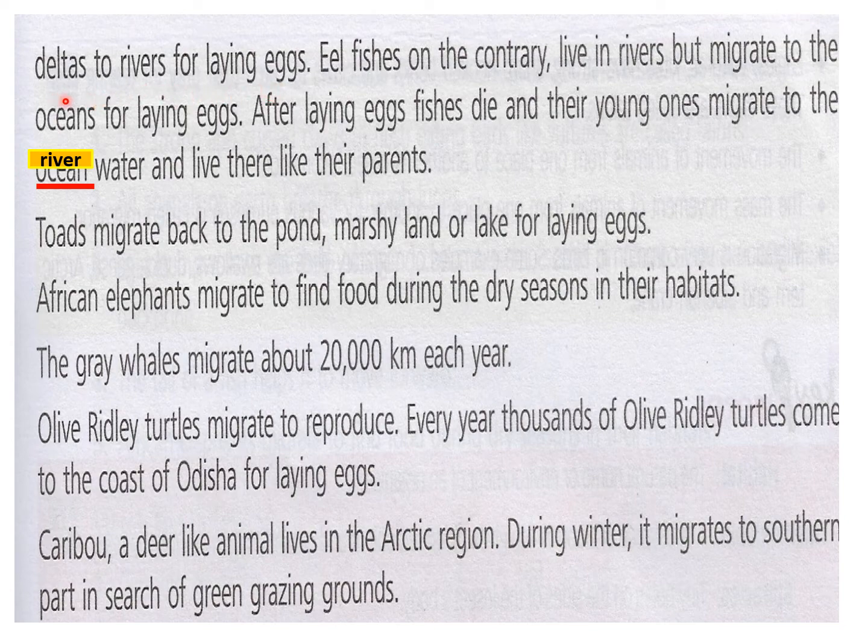Generally, they live in the ocean most of the time. But eel fishes, on the contrary, which means opposite to other fishes, live in rivers, but they migrate to the ocean for laying eggs. After laying eggs, the fishes die, and their young ones migrate to the river water and live there like their parents. Now, this word ocean is written in your book. This is wrong. Please cut it with one line and write river in this place. Okay, children, do this correction. It is printed wrong because the young ones, just like their parents, come back and live in the river. But when they grow up and have to lay eggs, they again go to the sea to lay eggs.